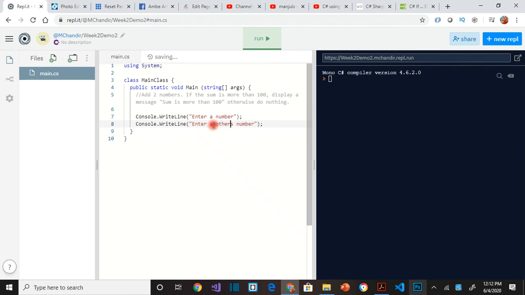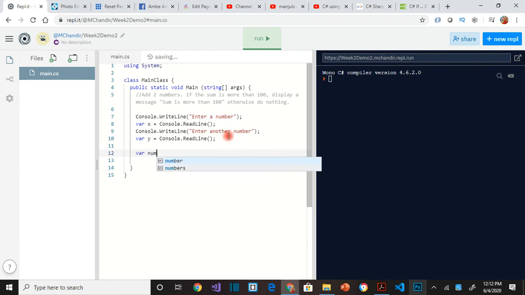So we want to enter one number, then another number. When we ask for a number, we have to capture it and save it to a variable. We capture the second number, save it to another variable. Okay, so now we have two numbers. The thing is, these two are going to be strings. We have to convert them to integers.